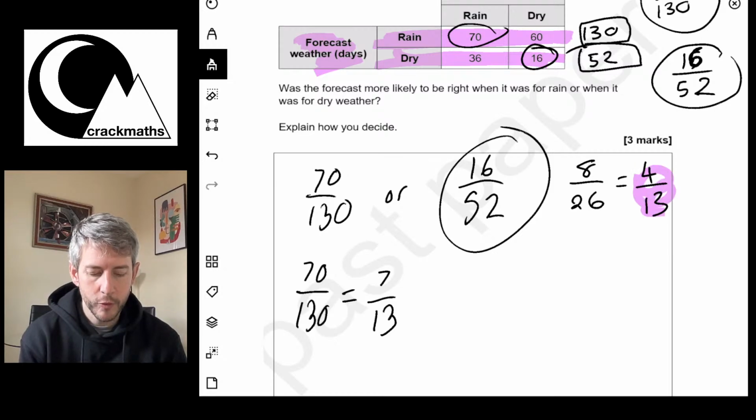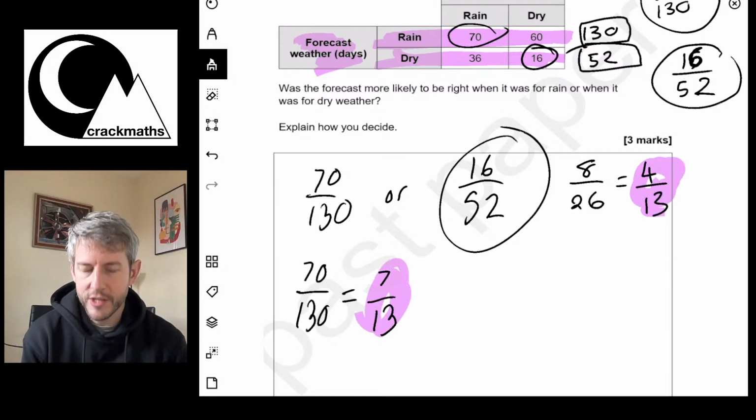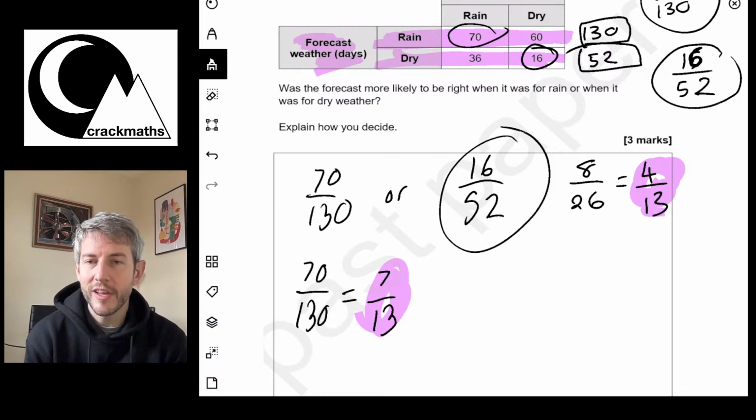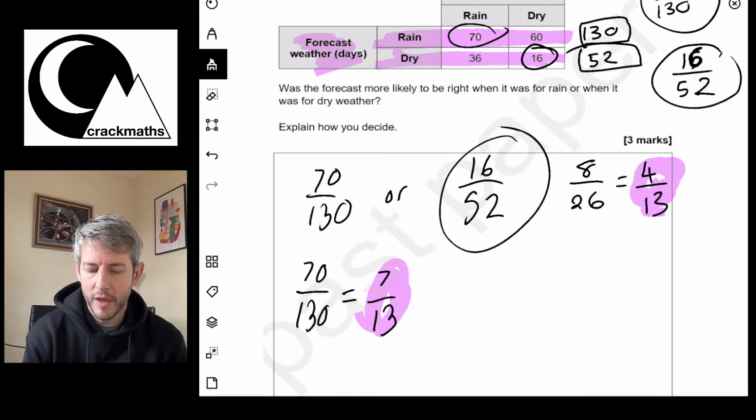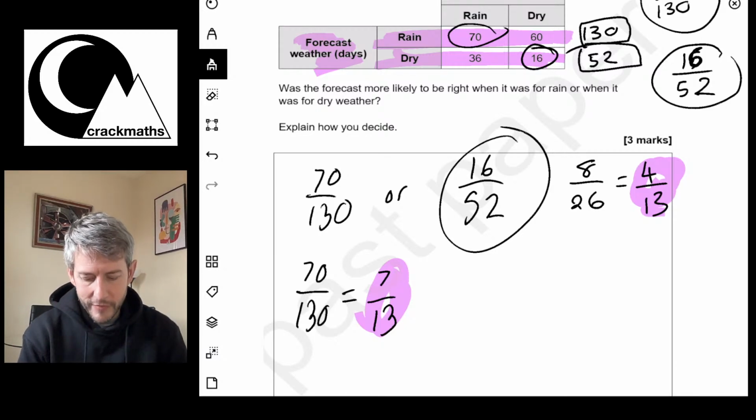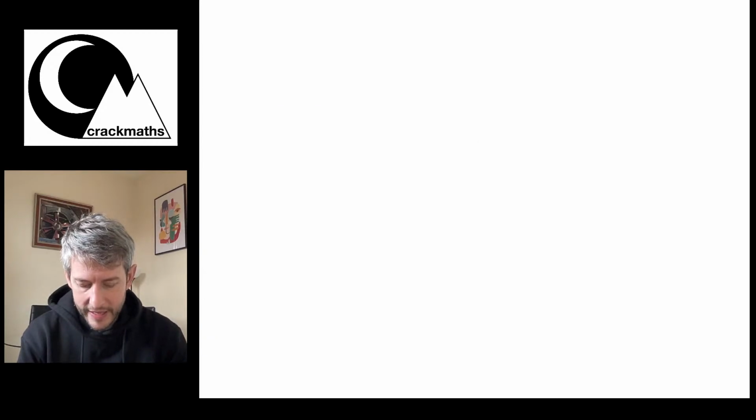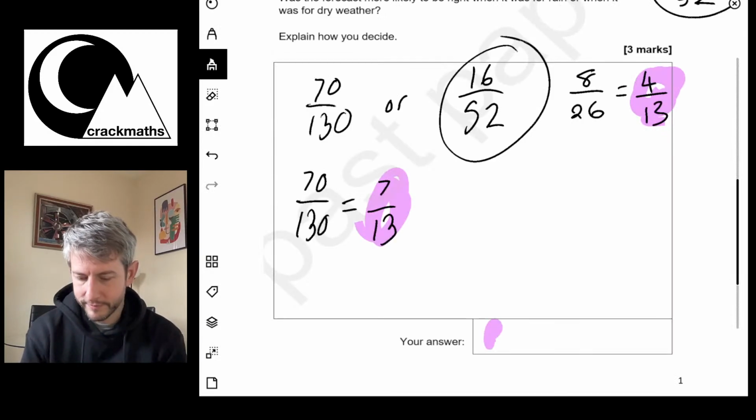That's very useful because now our fractions are in the same form. The forecast for rain was correct 7 out of 13 times, and the forecast for dry was correct 4 out of 13 times. As 7 out of 13 is more than 4 out of 13, it's more likely that rain was forecast correctly. So I'll put that there. The answer is rain.